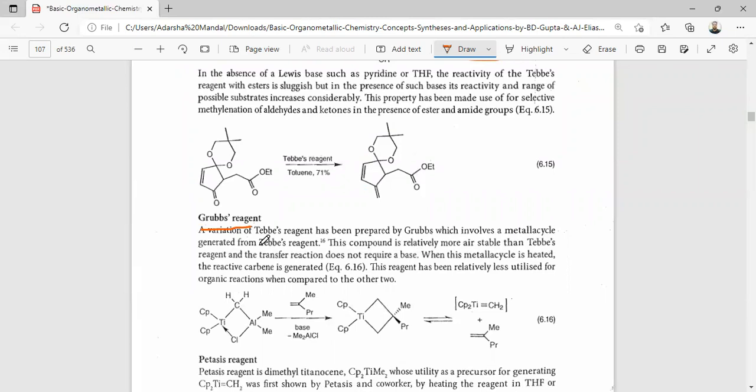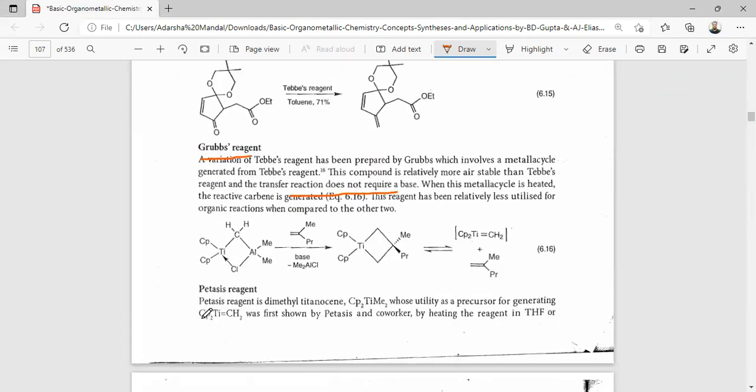The variation of the Tebbe reagent has been prepared by Grubbs, which involves metallacycle generation from the Tebbe reagent. This compound is relatively more air stable than the Tebbe reagent. The transformation does not require any Lewis acid. When this metallacycle is heated, the reactive carbene is generated. These reagents are relatively less utilized for organic reactions when compared to the other two.